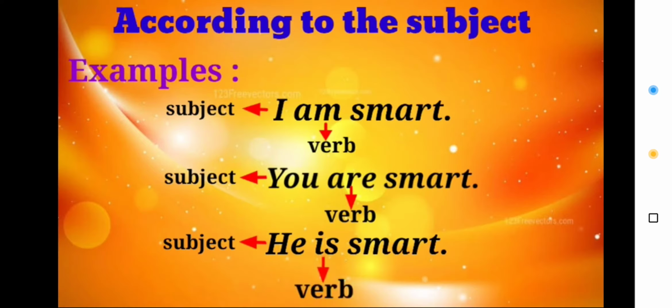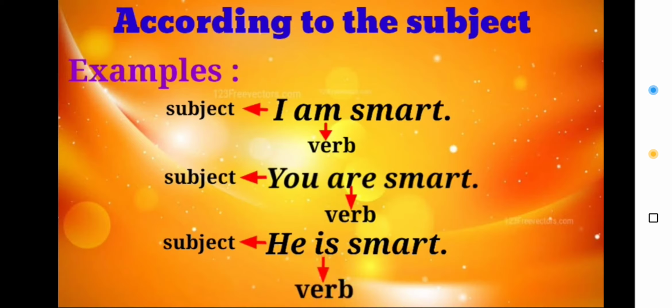So dear children, as you can clarify in this, you can understand that in these sentences, verbs like am, are and is, they are changed according to the subject, that is I, you and he respectively. With I, the verb is am, and with you, the am changes into are because subject is changed.